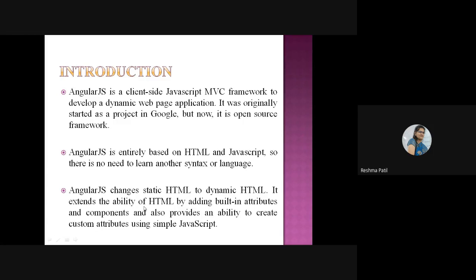It extends the ability of HTML by adding built-in attributes. Here in AngularJS, there are some built-in attributes that will be added into HTML, and components are also added. It also provides an ability to create custom attributes. Here we can create custom attributes using simple JavaScript. Under AngularJS, they are extending the capability of HTML by adding built-in attributes, components, and also providing the ability to create custom attributes. It means we can create our own attributes also under AngularJS.